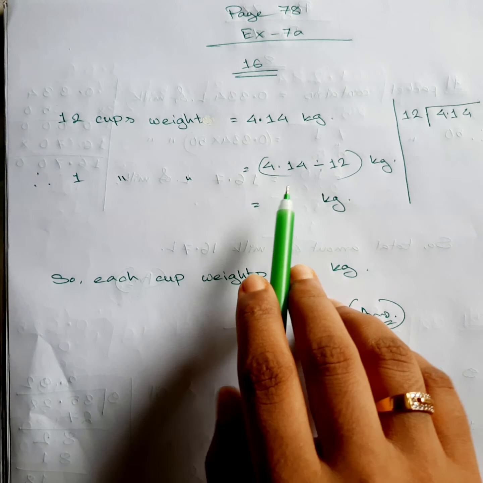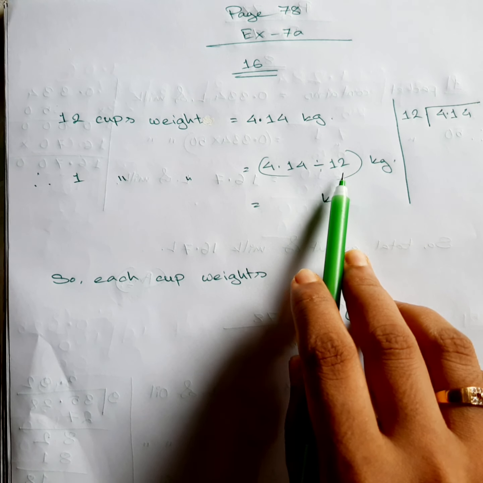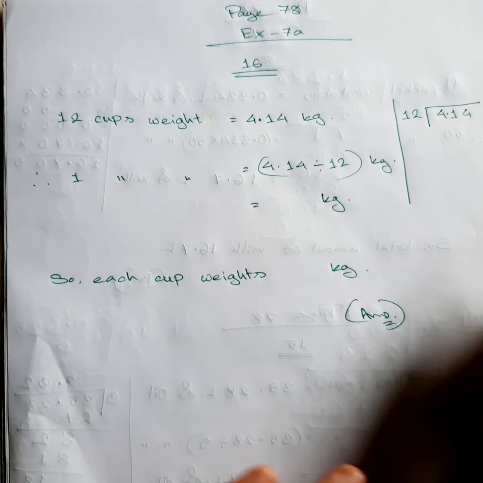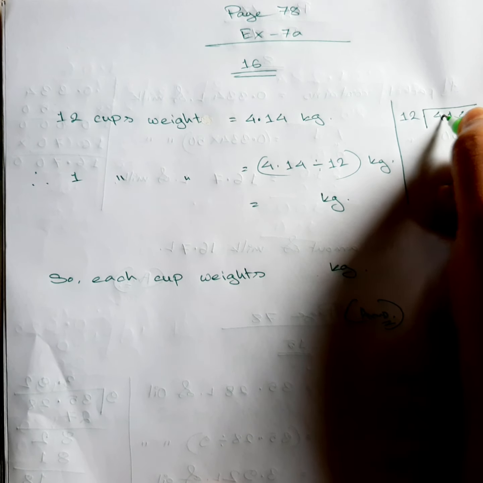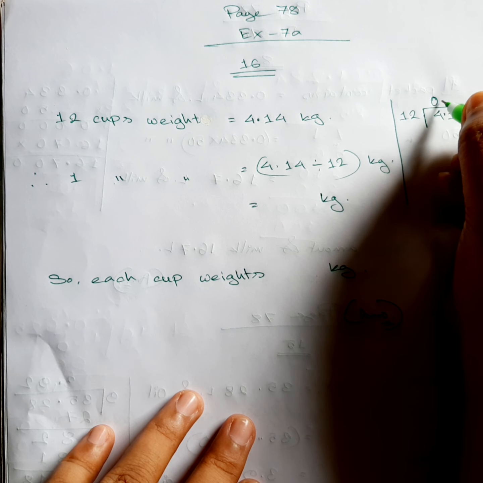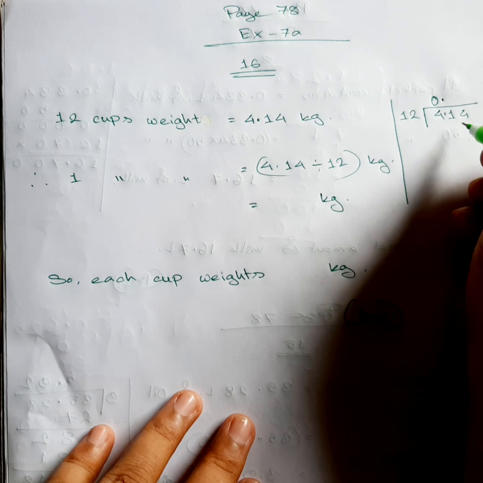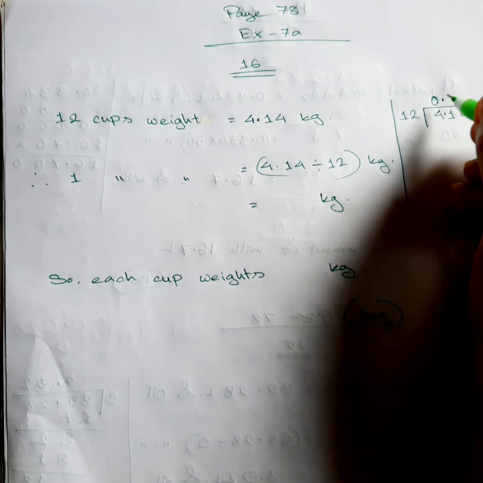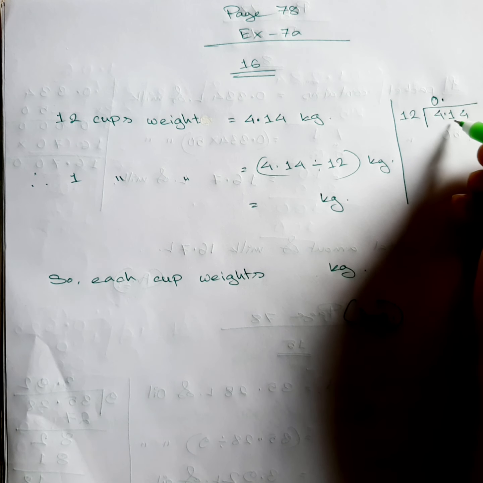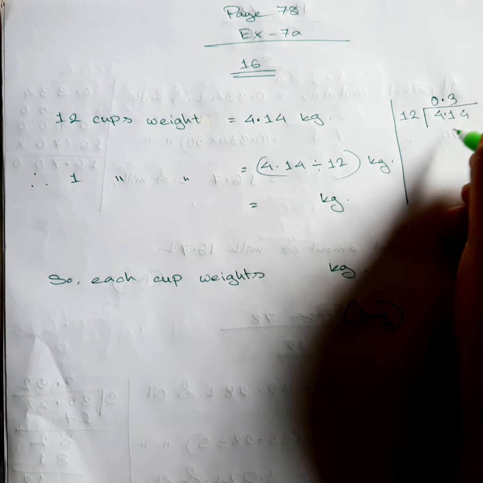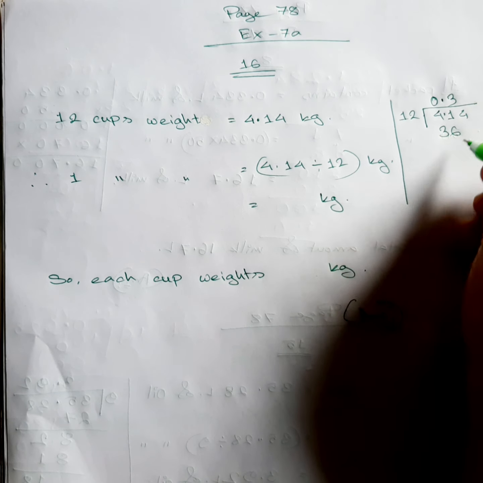Okay. Now let's do the division. 1 cup definitely will be less. Do the division. At first we are going to take the decimal on the top, because we cannot divide 4, so we need to take another digit. So now you can see that after placing the decimal on the top, 41. 12 can go into 41 for 3 times, which makes 36.